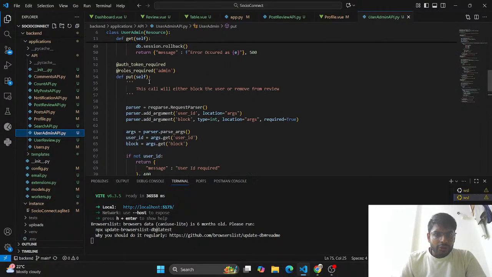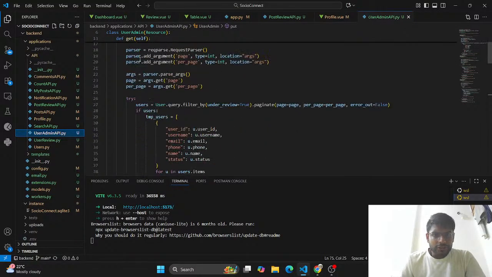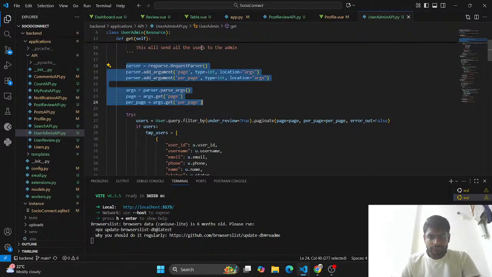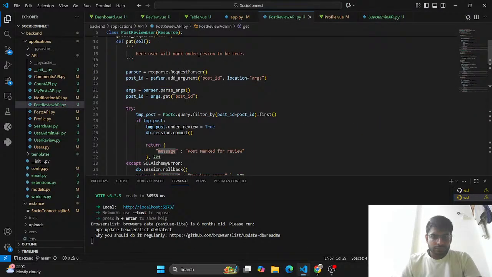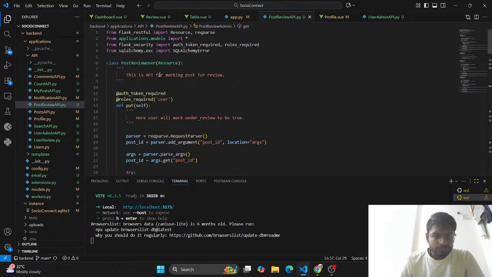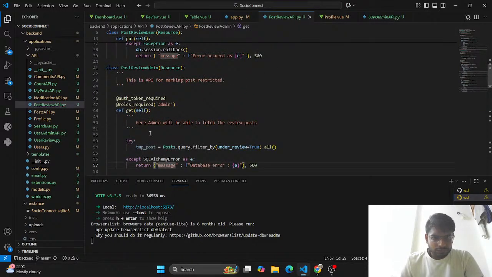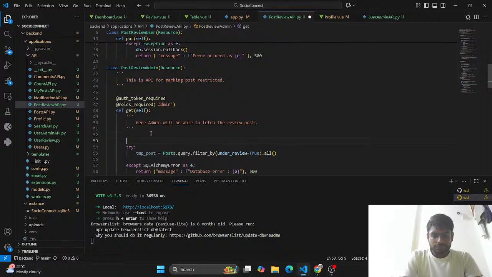So this is the issue. Change is required from here. So we can just save it and we can see the terminal. Let it restart the server itself, and then we will do those changes as well.